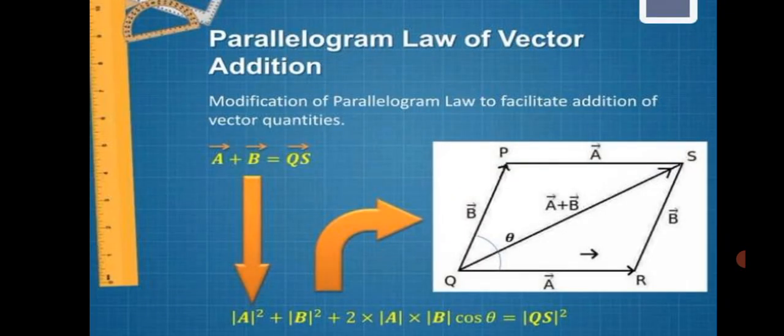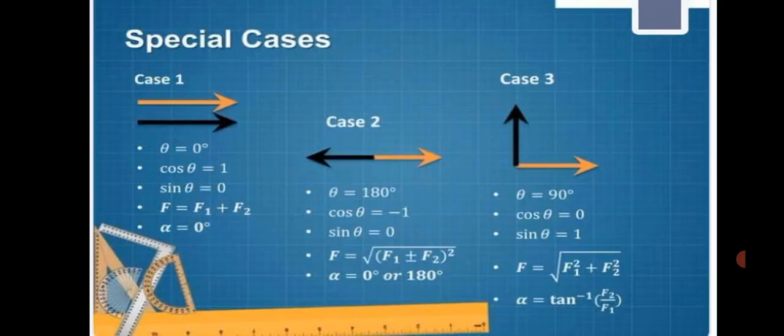Parallelogram law of vector addition, A plus B equal to QS. So using this for the parallelogram law of forces, F1 equal to A, F2 equal to B, substitute in the formula: modulus of A square plus modulus of B square plus 2 into modulus of A into modulus of B cos theta, that is equal to QS square. See the figure. These are the three special cases.